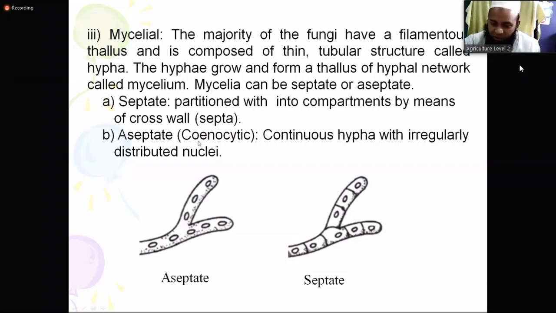Aseptate is sometimes called coenocytic. Sometimes we say coenocytic hypha, sometimes aseptate hypha. Similar thing. Continuous hypha with irregularly distributed nucleus or nuclei. 1, 2, 3, you can see many nuclei. Nuclei is the plural word, and in singular we call it nucleus. All are scientific words. Remember this.